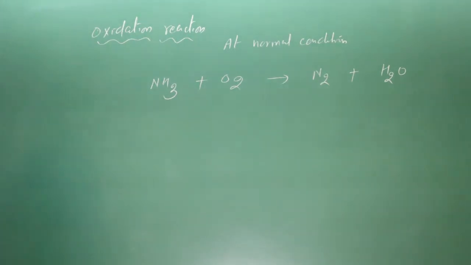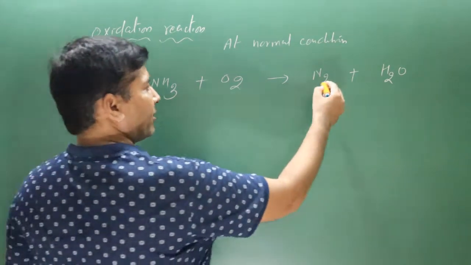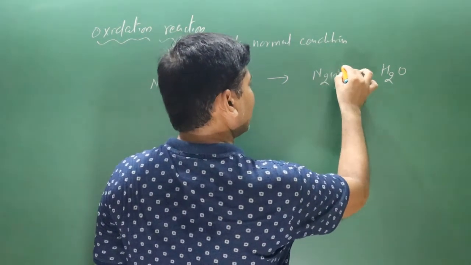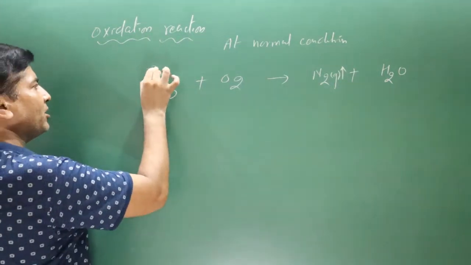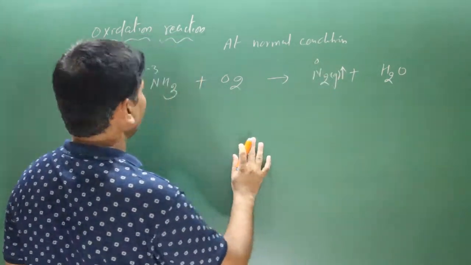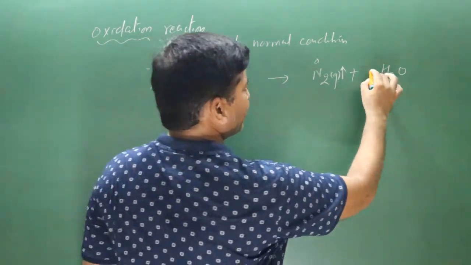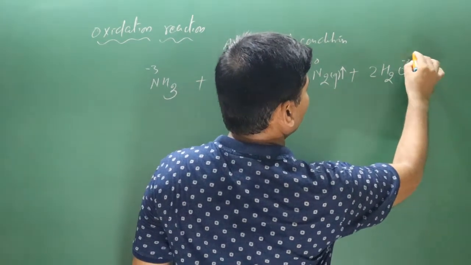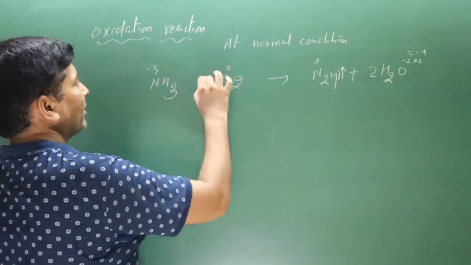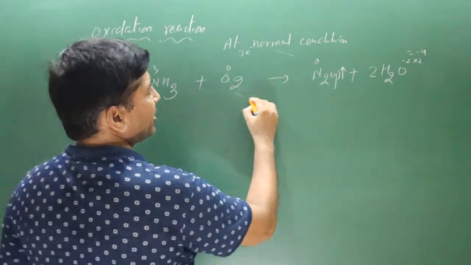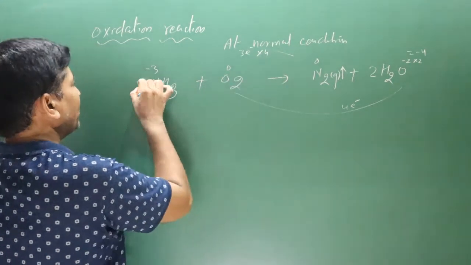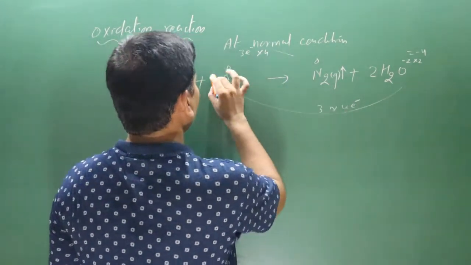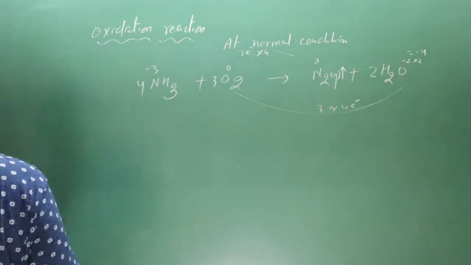Now pay attention here. By the oxidation number method, we can balance this equation. Nitrogen gas is released in the normal condition. In this oxidation reaction, nitrogen is -3 on this side and 0 on the other side. Oxygen is 0, and on this side multiplied by 2, it is -2 multiplied by 2, equal to -4. Then we have 3 electrons transferred here, and in this case 4 electrons transferred. Balance the charge: multiplied by 4, multiplied by 3. Now I remove this portion.